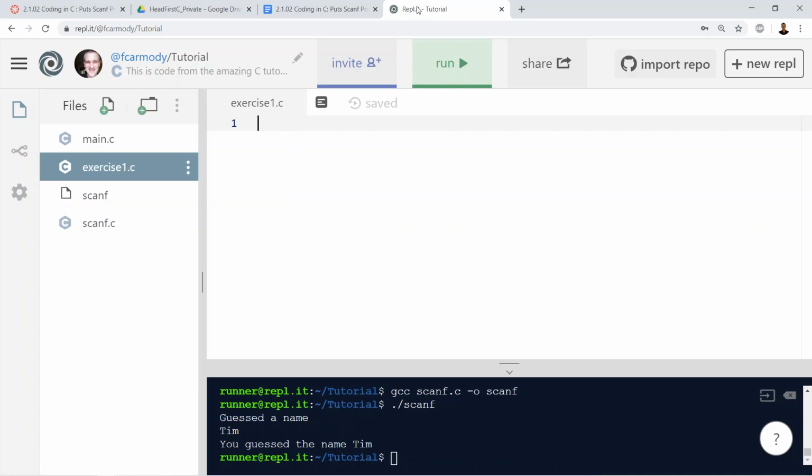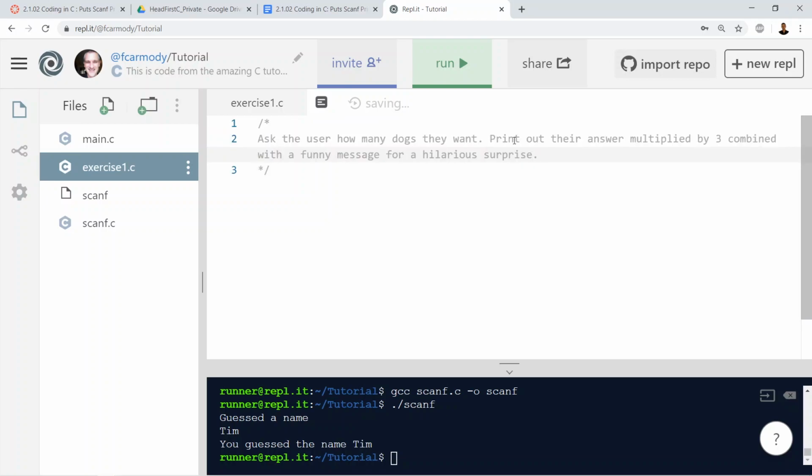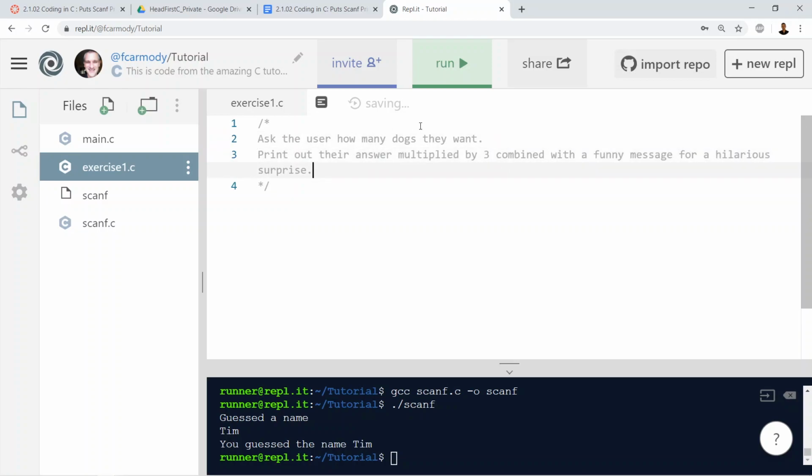Okay, so I start off with a comment. I have a comment here, /* and then */. Those are the beginning and ends of a comment. And then I'm going to paste in the question. Okay, and hit enter. So ask the user how many dogs they want, print out their answer multiplied by 3 combined with a funny message for a hilarious surprise. Now I know I need a couple of things here. I know I need my include.